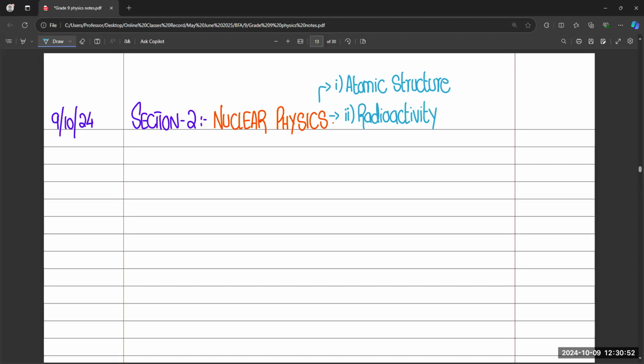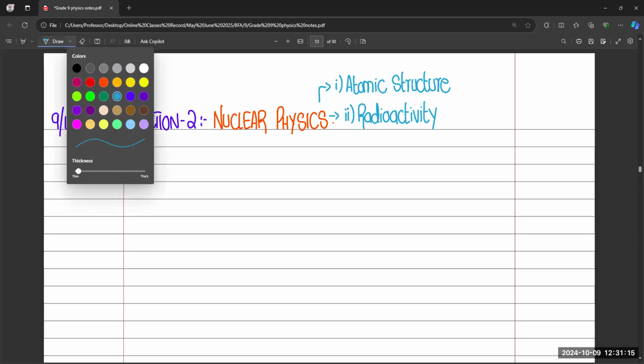In the previous chapter, we only discussed solid, liquid, gas, right? Like macro level. But now we are going to discuss the micro level, right? About proton, neutron, electron. We know that we are not able to see or observe protons and electrons with our normal eye. That's why these are microscopic particles or fundamental particles.